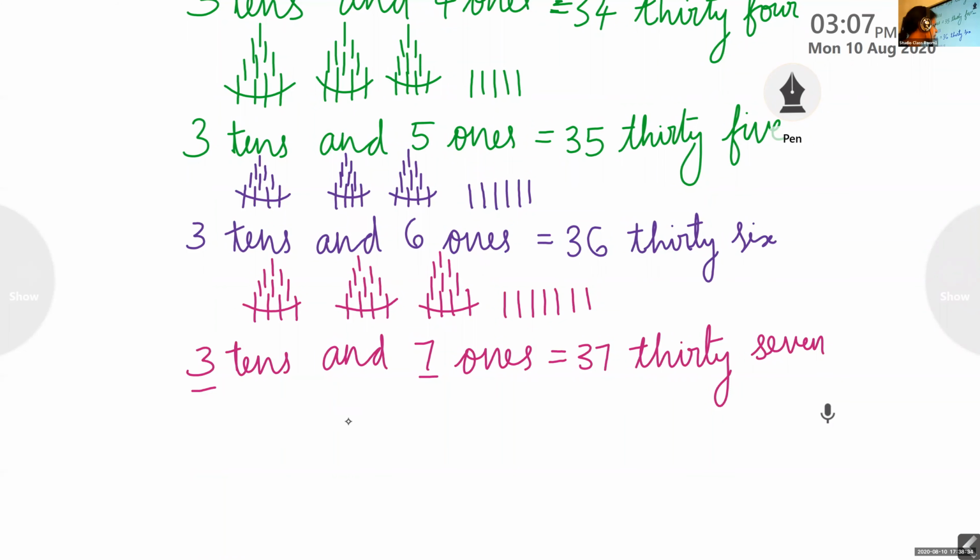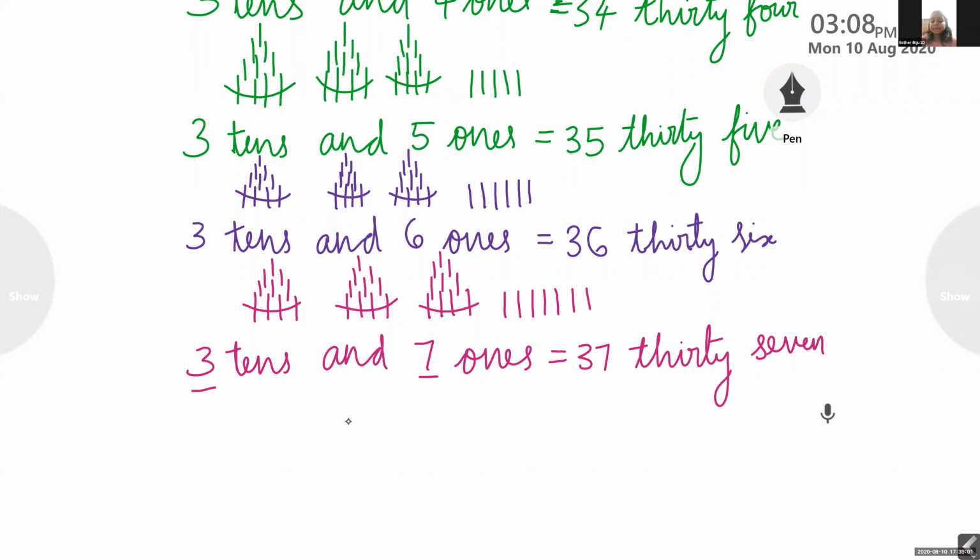So we have the number 37. Esther, which number are you writing? Is it 37? Yes. Okay, 37 completed.